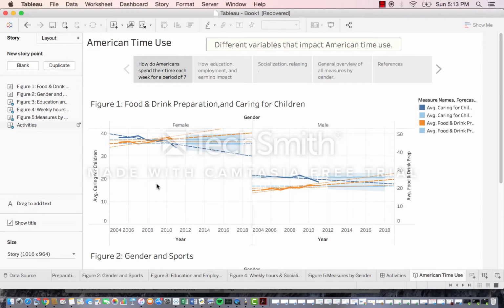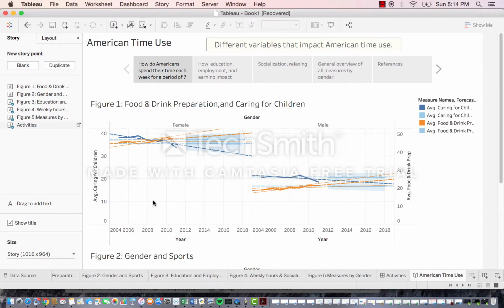In general, females spend a lot more time carrying out these activities as compared to males. You can see I included trend lines to give me more insight into the analysis. Food and drink preparation is trending upwards, while caring for children is trending downwards. This makes sense considering that as a family grows larger, they'll spend more time preparing food and drinks. And as children grow older over the years, parents will spend a lot less time caring for them.